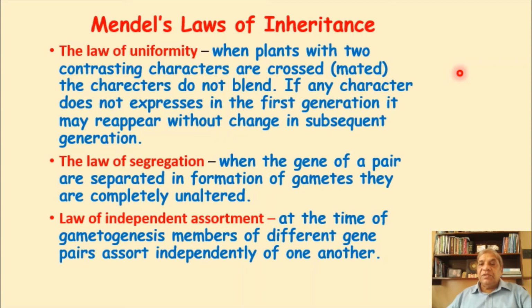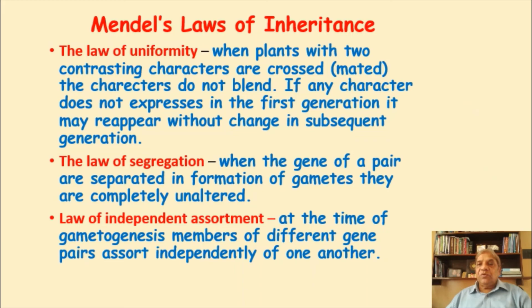That means the 3:3 are where the characters came from two different sources: the wrinkleness and the yellowness, which were not in their original plants, and the greenness and the smoothness were there. So these characters were independent, not always fixed together. The characters were going independently. So this is called the law of independent assortment.